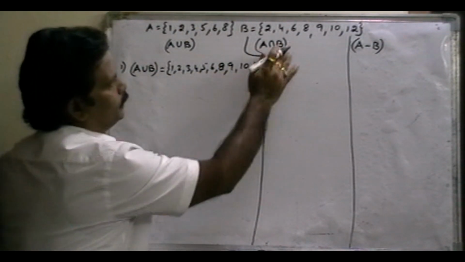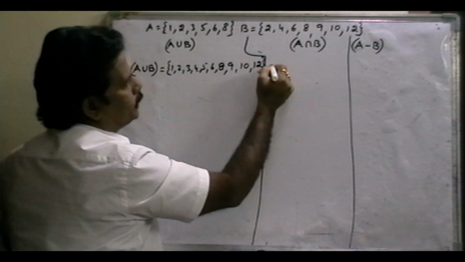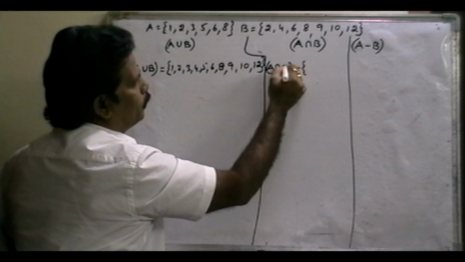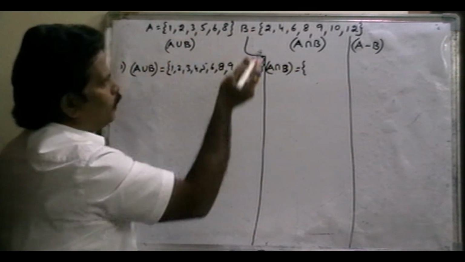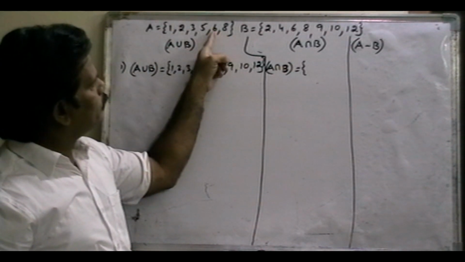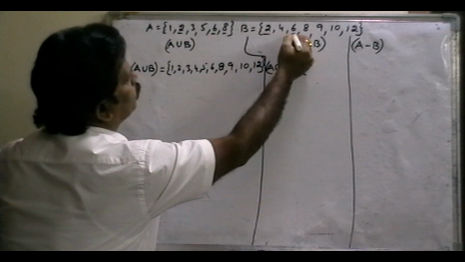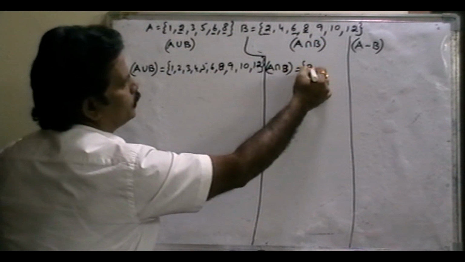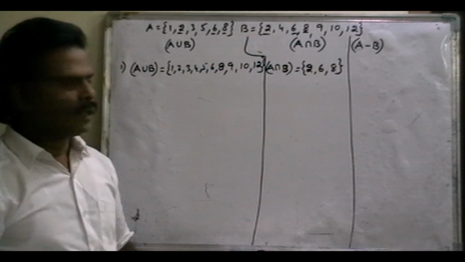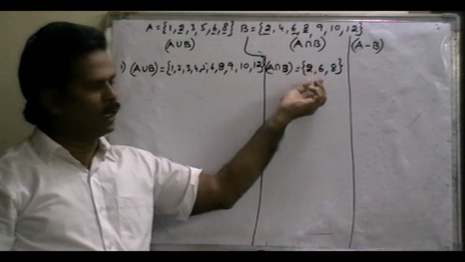Now, what is A intersection B? A intersection B means only common elements. In these two sets, what are the common elements? 2, 6, 8. 2, 6, 8 are the common elements. Union means total elements. Intersection means only common elements.